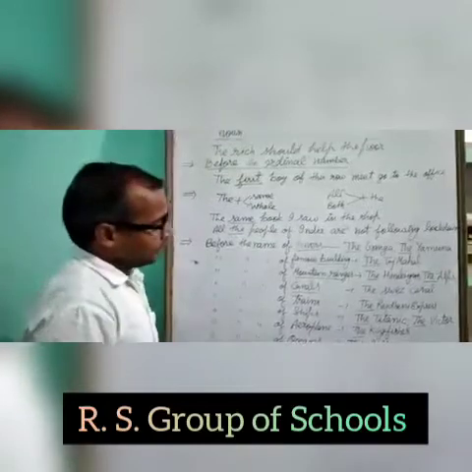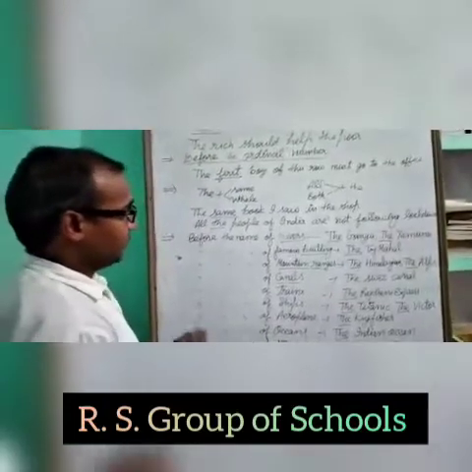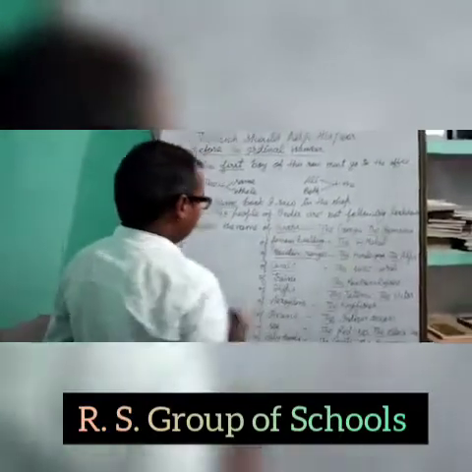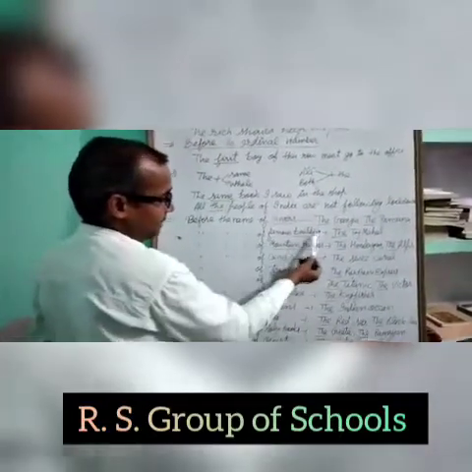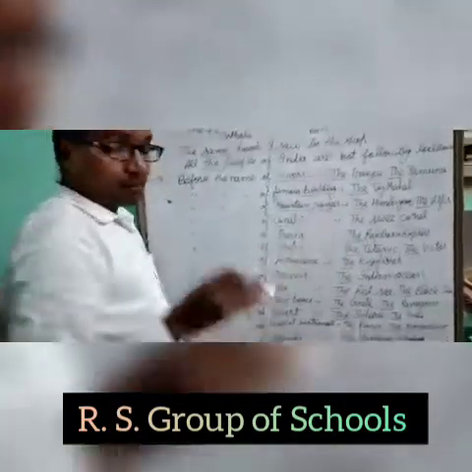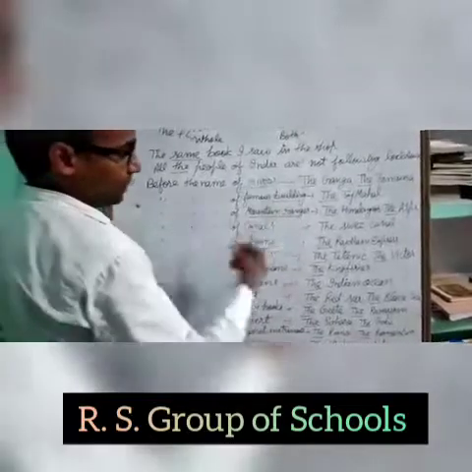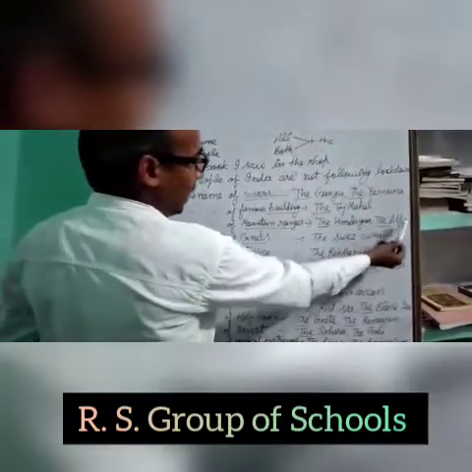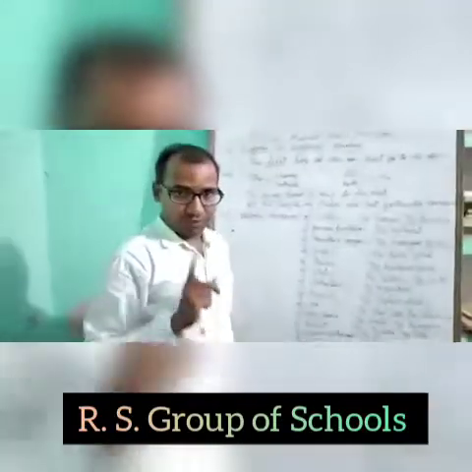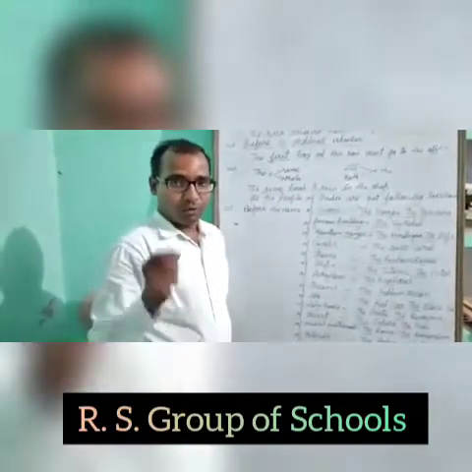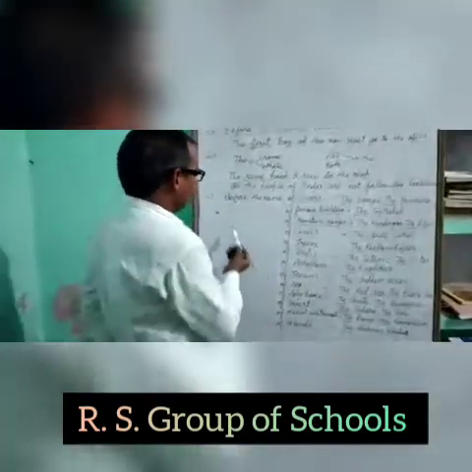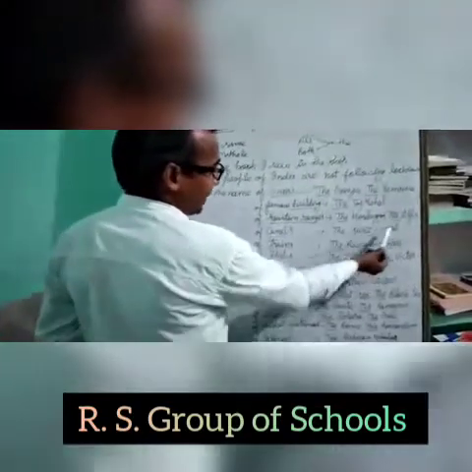Here is the list of some particular nouns where we will use the. Before the names of rivers, like the Ganga, the Yamuna. Before the names of famous buildings, like the Taj Mahal. Before the names of mountain ranges, not mountain peaks: the Himalayas, the Alps. If we mention Mount Everest, we will not use the before Mount Everest, because it is only a peak, not a mountain range. Before the names of canals, the Suez Canal.